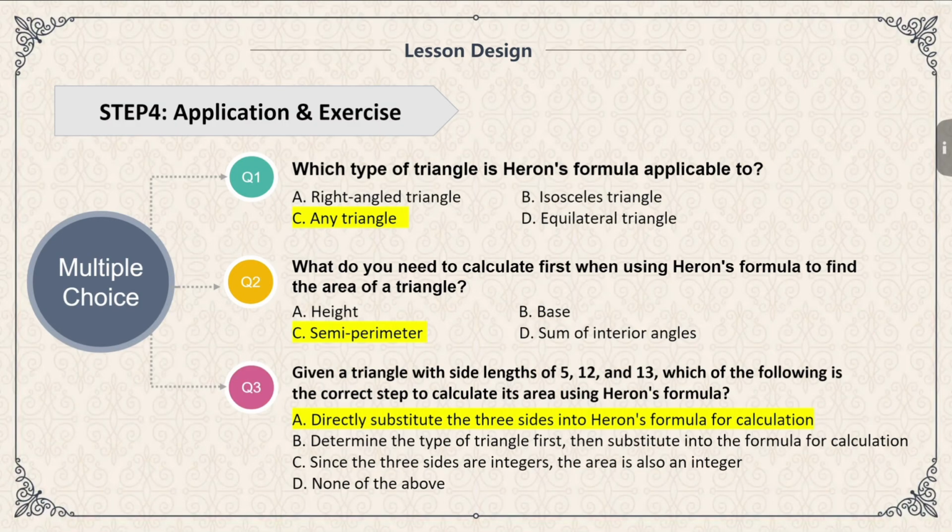After exploring the formula's historical origins and equivalence with Qin Jiushao's formula, it is crucial to understand how students will engage with Heron's formula in practical scenarios. Firstly, we provide some simple multiple-choice questions that will test students' fundamental understanding of the formula learned in previous sections. For example, which type of triangle is Heron's formula applicable to? And what is the first step of using Heron's formula? These questions are designed to identify and correct any misconceptions about formula structure early in the learning process.